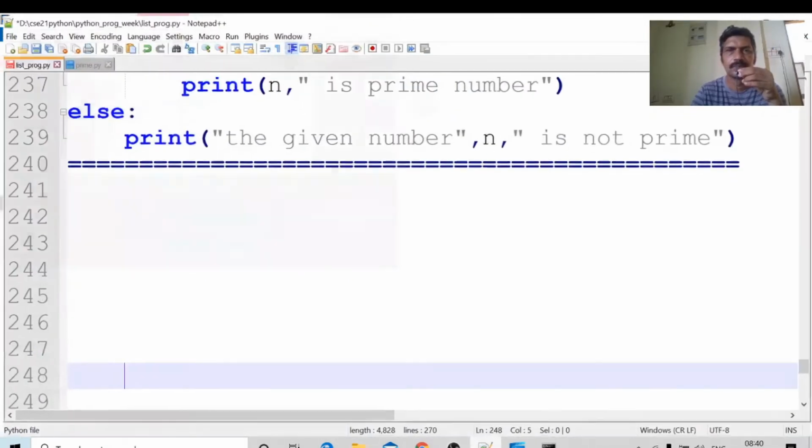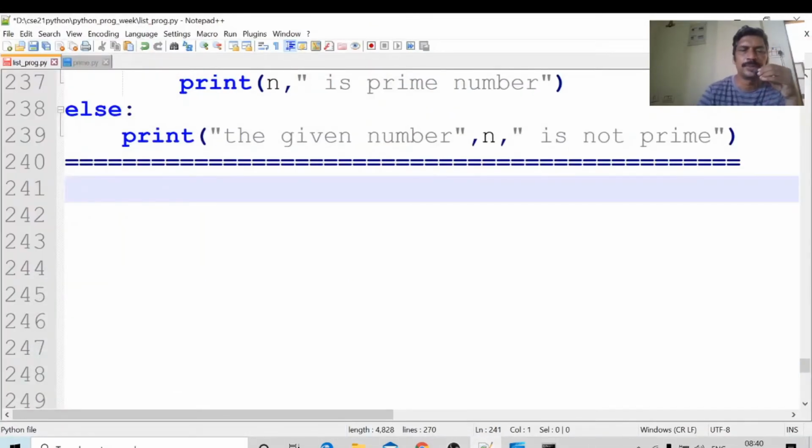Now the next program is to generate the prime numbers up to the given number. Write a Python program to generate the prime numbers up to the given number. Now we will see the program for printing the prime numbers up to the given number.